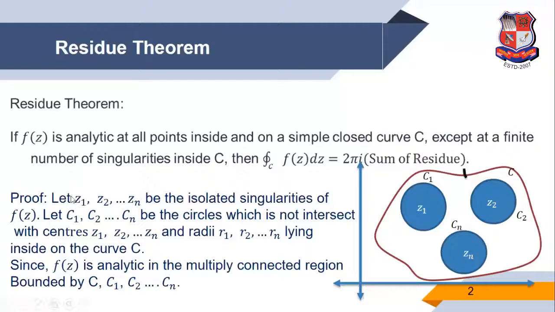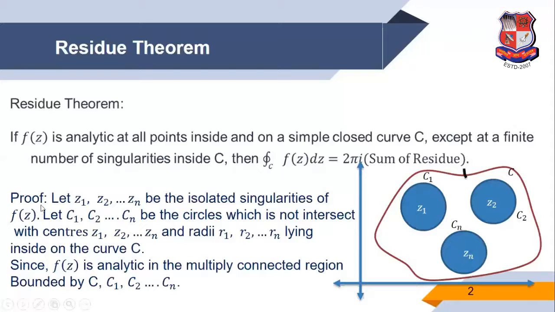This is similar, but this is not one point. There are a finite number of singularities where the function is not analytic and all points are inside the curve C. Then the integration is 2 pi i into the sum of residues.